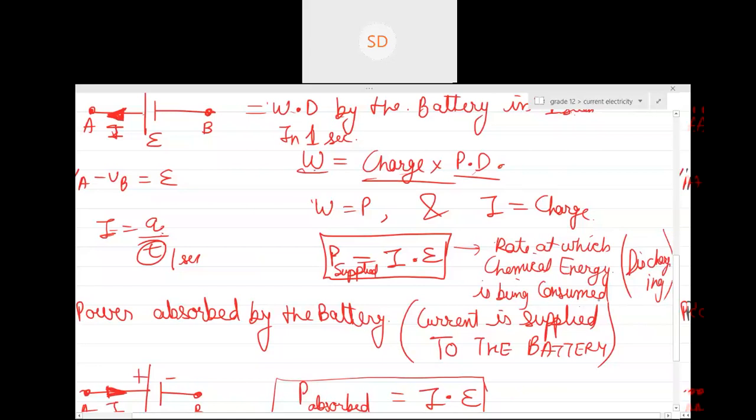Charging and discharging. Is this clear, guys? When charging happens, chemical energy will be restored. Current has to be supplied to the battery, then it will be a charging case, whereas in the case of discharging, it will be the opposite. Is this clear? Yes, sir.